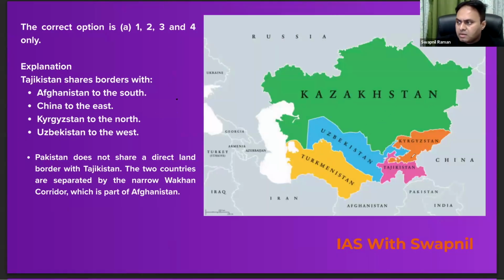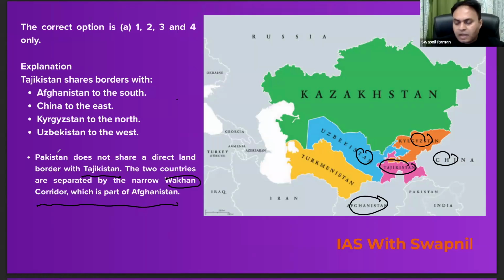So look at this one. This is Tajikistan, and Tajikistan forms its border with China, with Kyrgyzstan, with Uzbekistan, with Afghanistan as well. But in between Tajikistan and Pakistan, there's a gap, right? पाकिस्तान के साथ कोई immediate border नहीं है, so Pakistan does not share a direct land border with Tajikistan. The two countries are separated by the narrow Wakhan corridor, which is the part of Afghanistan, right? So this question may also come up in your examination.